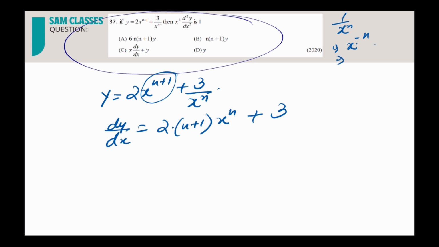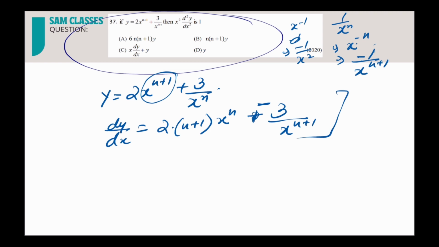So if I differentiate this, what I'll get? Minus 1 by x power what? See, for x power minus 1 we got minus 1 by x square. So for x power minus n we'll get minus 1 by x power n plus 1. Just increase it by 1, correct? So 3 by x power n plus 1, minus, we'll get it. That's it, correct? Anything we have done wrong? Let's check it. We got x power minus n, so minus n into x power n plus 1. Okay, we skipped this minus n, so the n part is there.